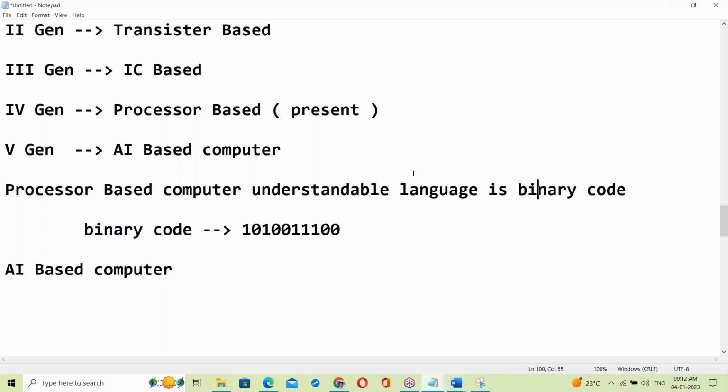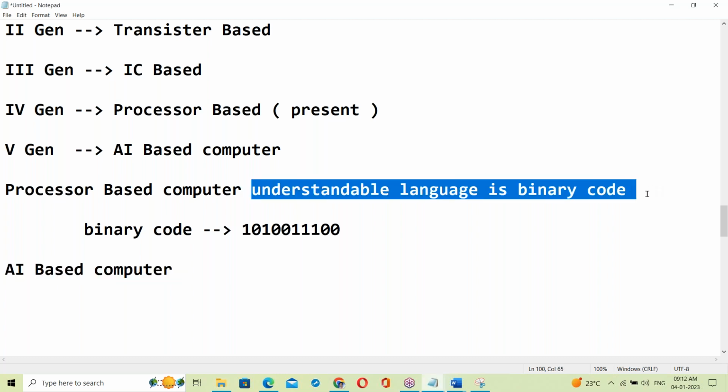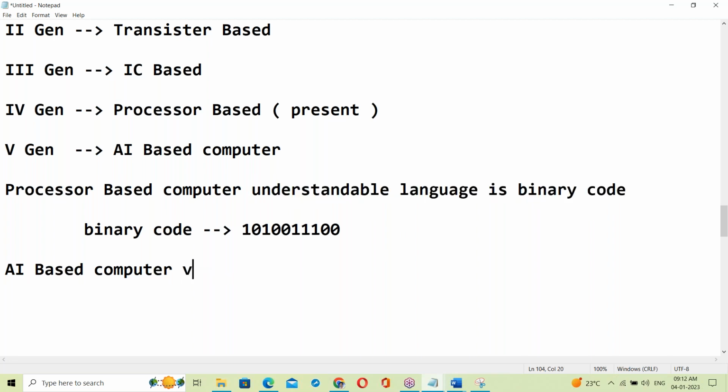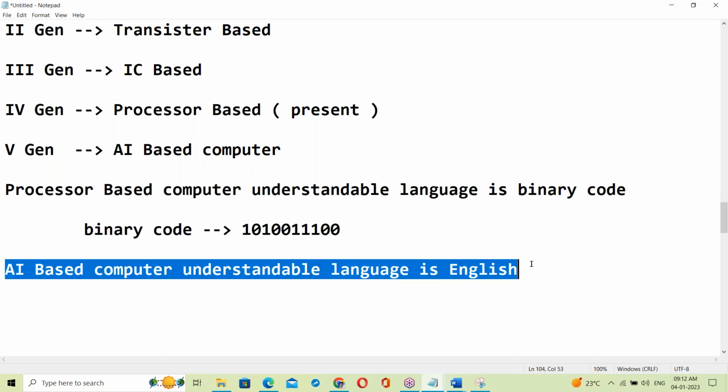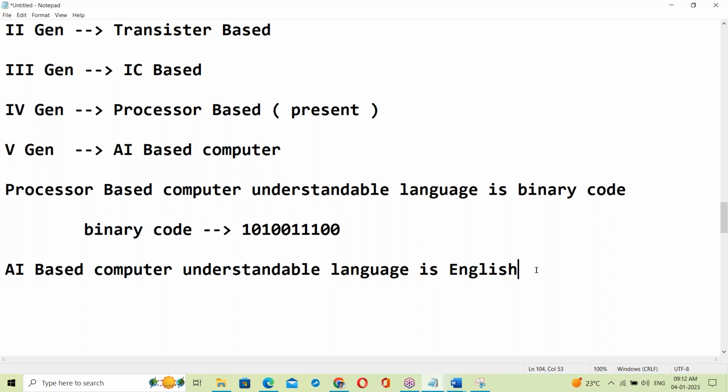So what is an AI based computer? What is the AI based computer's understandable language? The understandable language is English. It can understand our English here. Yes, it works like a human being. Whatever you say here, it can understand our English.